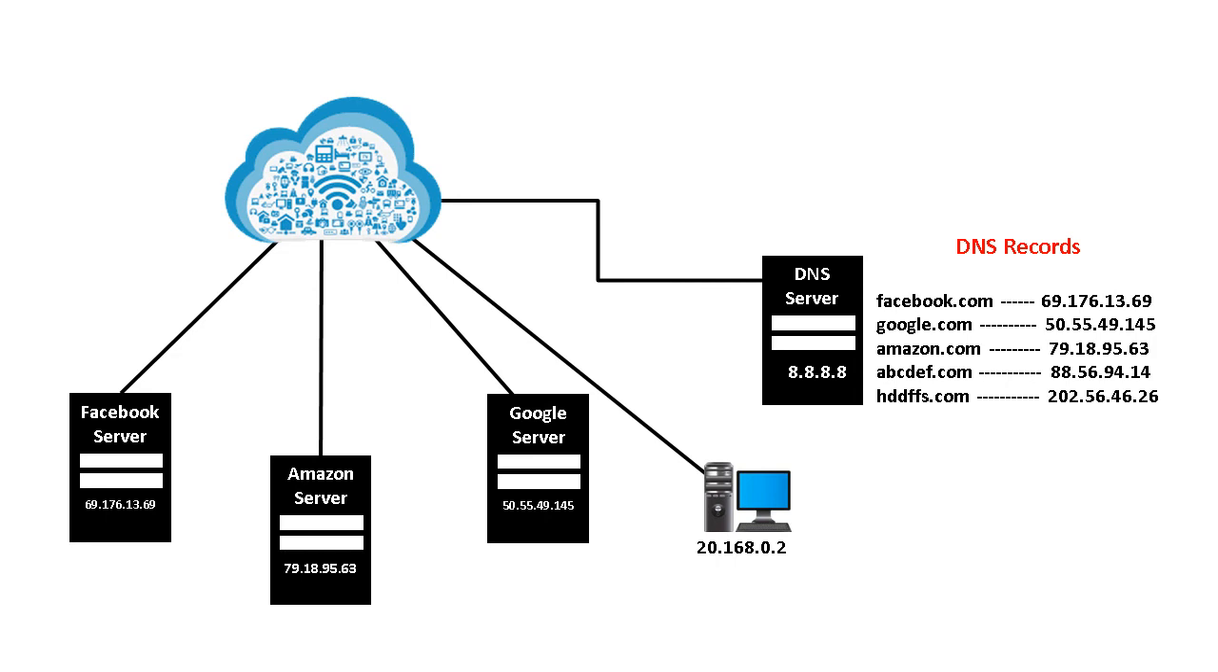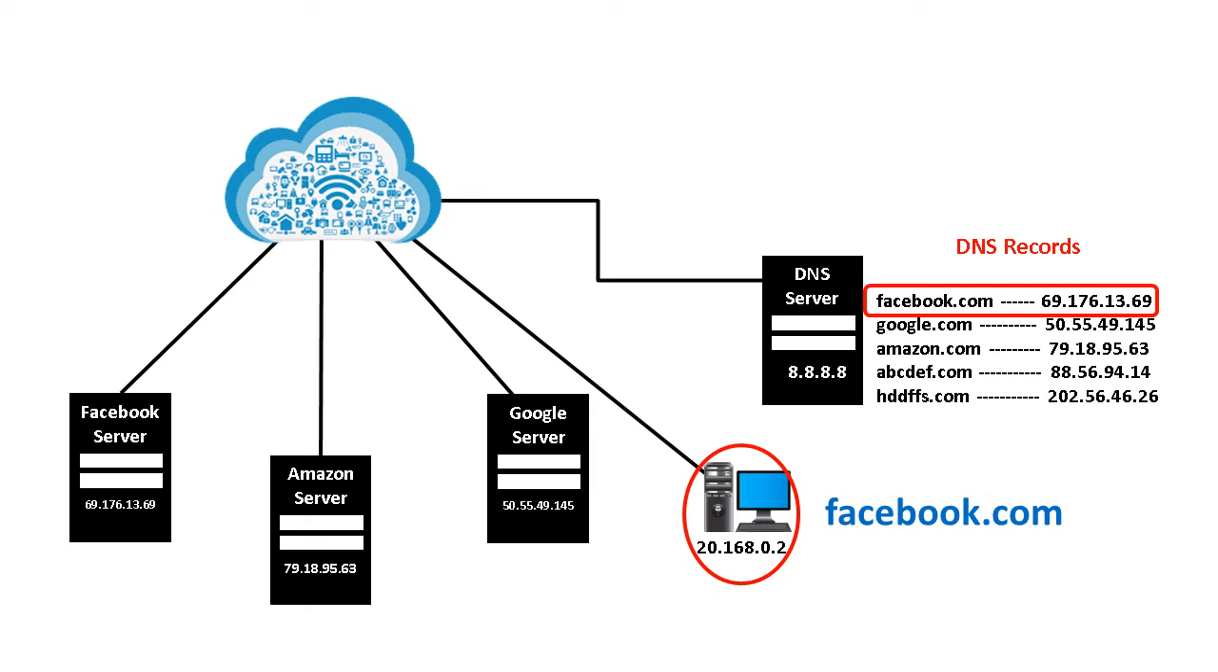Now let us talk about the DNS server. The DNS server stores all public IP addresses along with their associated short names, that is domain names, or we can also say host names. When our system sends a request to any server over the network through its domain name, let's say facebook.com, our request will first go to the DNS server. Then the DNS server will search the IP address of facebook.com from its database.